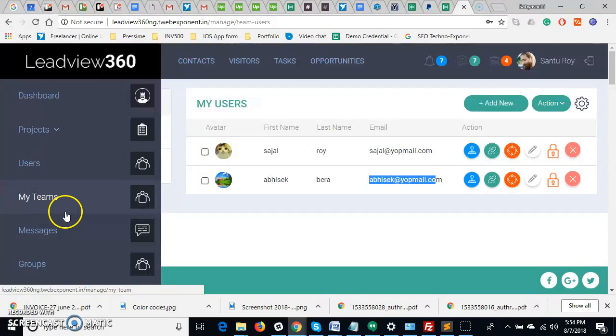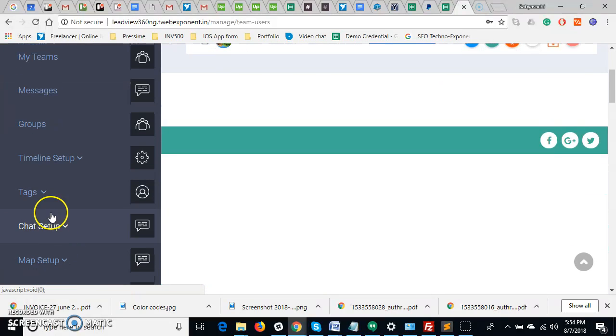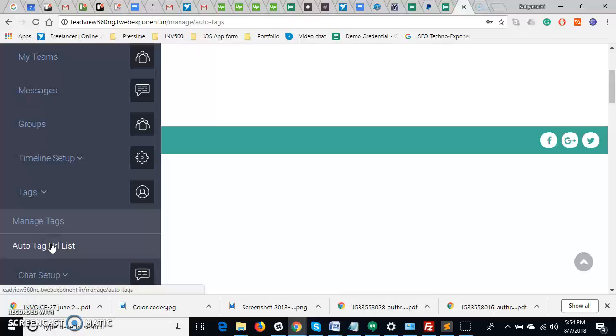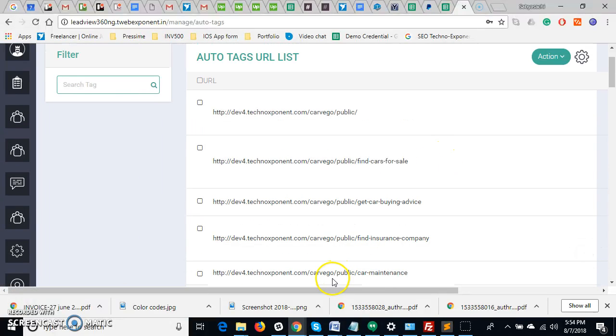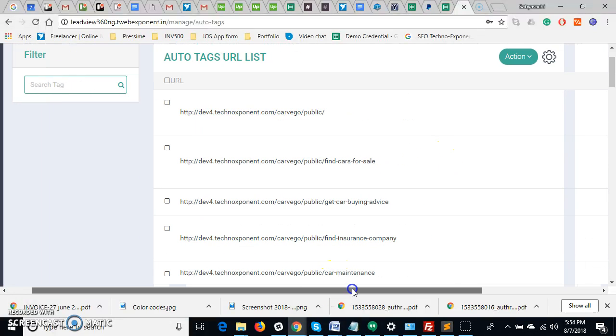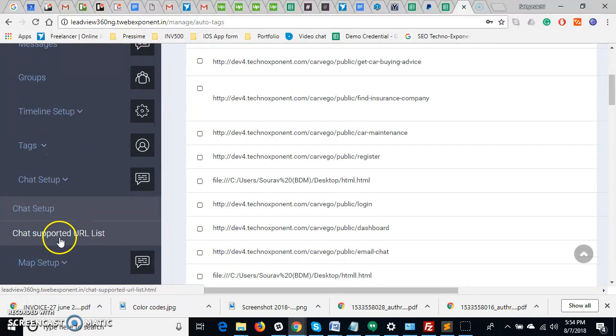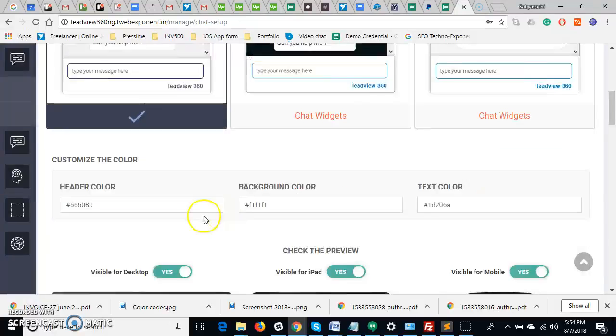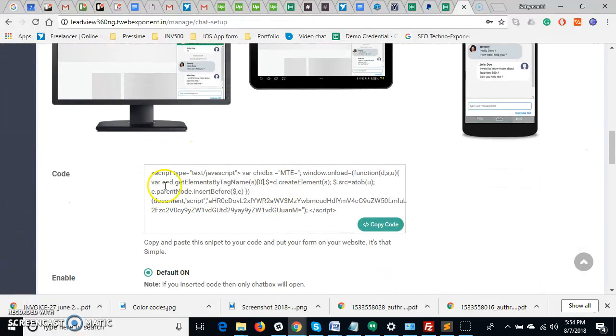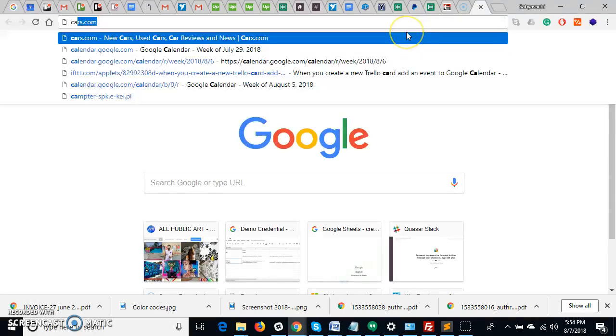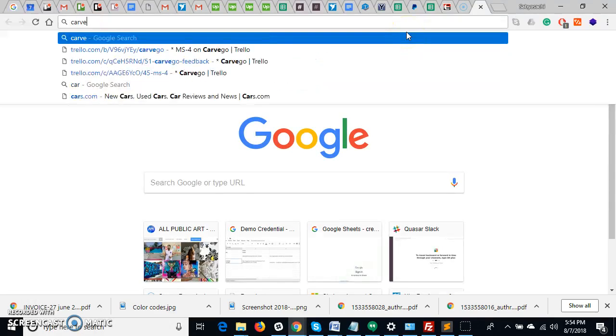Now, if you see here, there is a tag setup. So there is an auto tag URL, so I added this. Okay, another thing I forgot to say. There is a chat setup, and in chat setup I can see this code, and I have put this code into a project called Carvego. So this is the project Carvego. This is one project we have created.